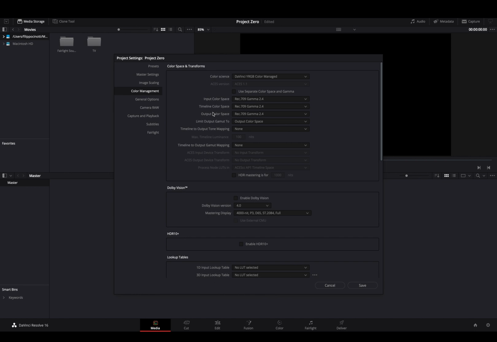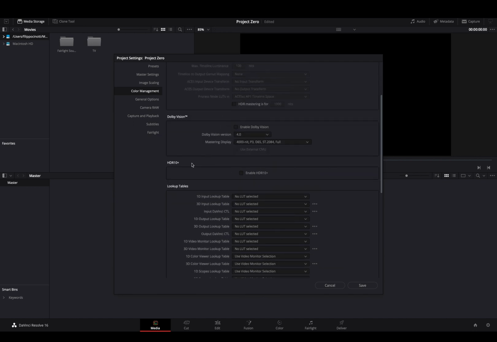But by the way, on 90% of projects, if you're doing delivery for the web, you want to leave this unchecked on YRGB. But yeah, if you have to make a custom output for, I don't know, another program, maybe you're working with VFX guys, or you want to make a high-end output for cinemas or whatever, you want to change this.